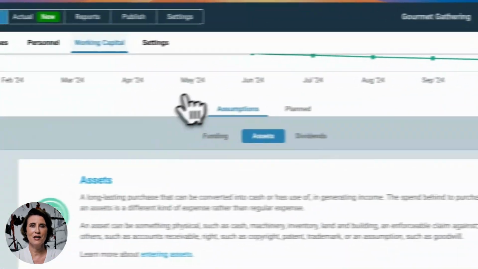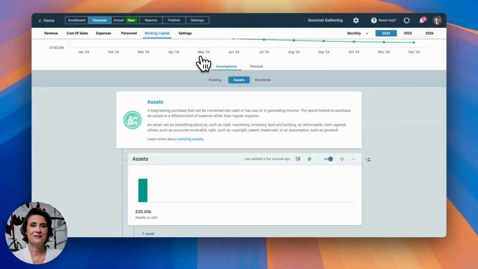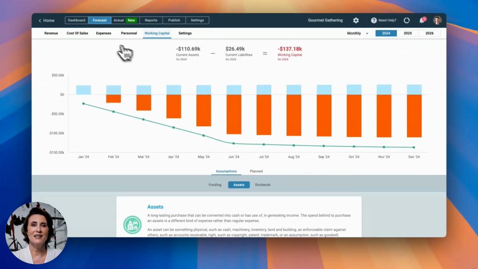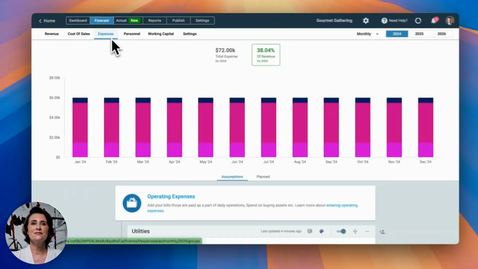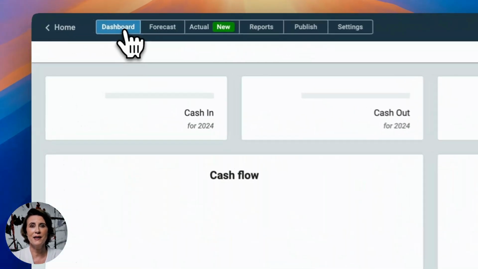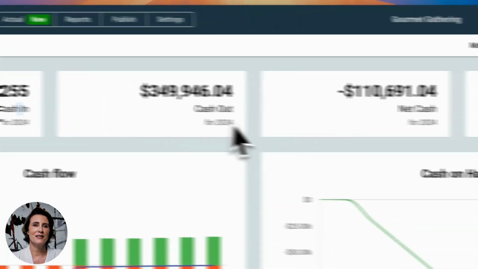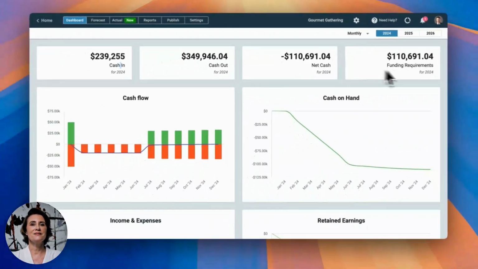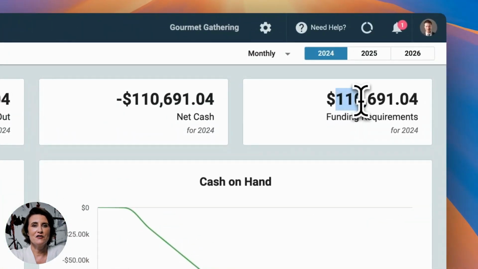So, now we are done with adding all the assumptions of our catering business. Now, let's see what it has calculated and which financial metrics are added to our dashboard. Let's look at the dashboard. Okay, so for the first year, it has calculated the cash in, cash out, net cash, and funding requirements. We still need around $110,000 of the funding in order to start our catering business.